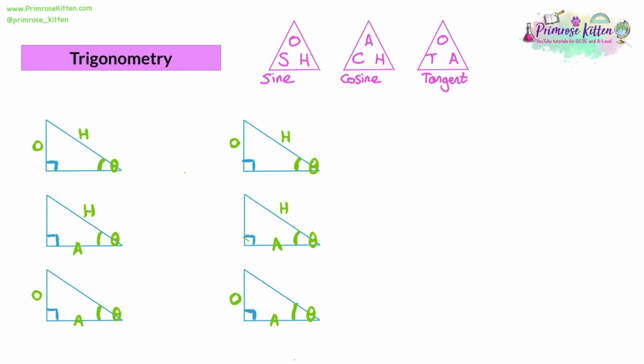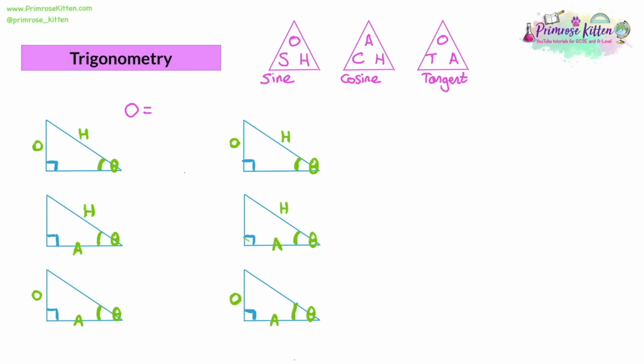So let's have a look at our first triangle. Now, what's going to happen is that out of the 3 different letters we've got here, the O, the H, and the theta, you'll be given 2 of them, and 1 of them will be missing. So we're going to look at missing sides first. What if you are looking for the length of the opposite, and you're given the hypotenuse and the angle theta as clues? What do you do?